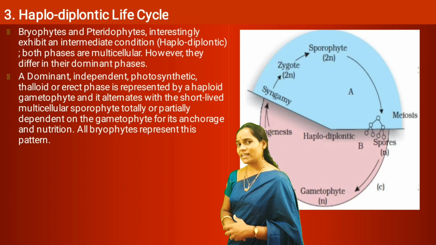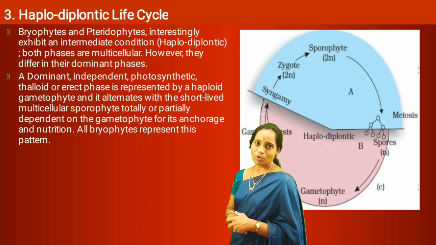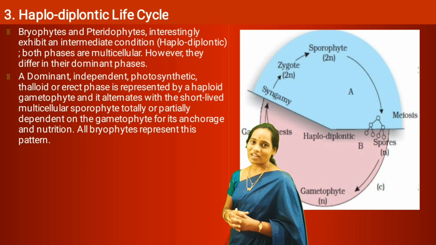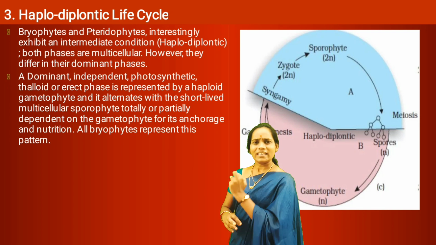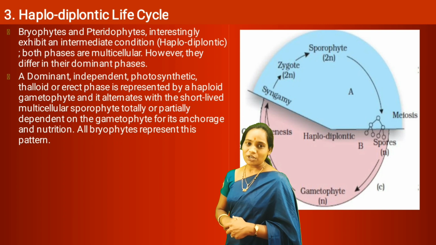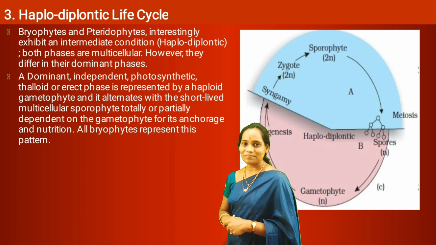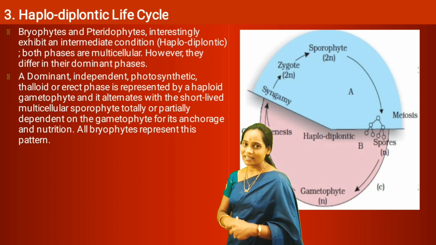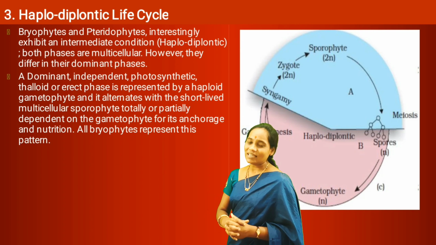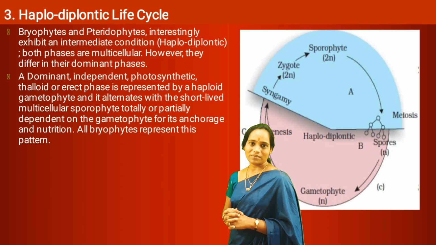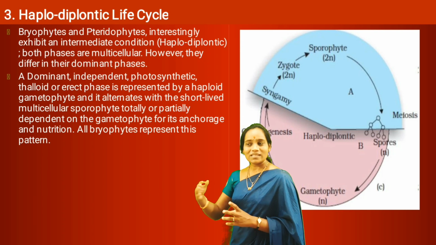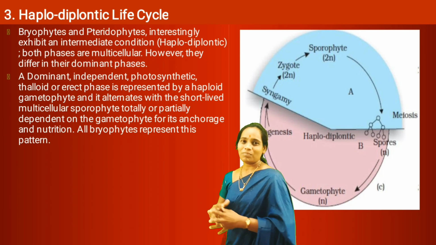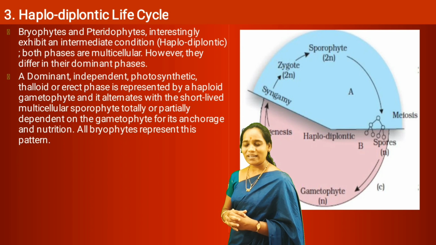Why does it remain attached to the gametophytic plant body? To extract nutrition from it. Why does it extract nutrition? Because it does not carry out photosynthesis. Hence, it depends on the gametophytic plant body. This is about the bryophytes, which show the haplodiplontic life cycle, but the main plant body is the haploid gametophyte.